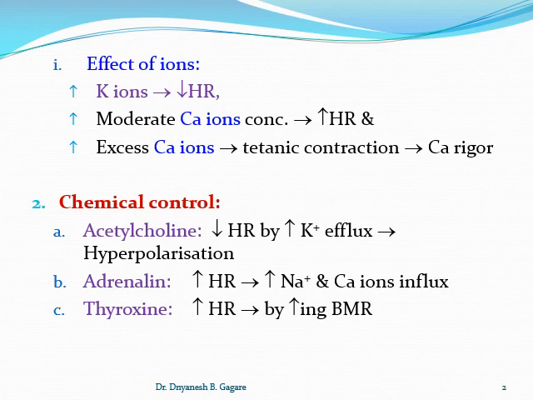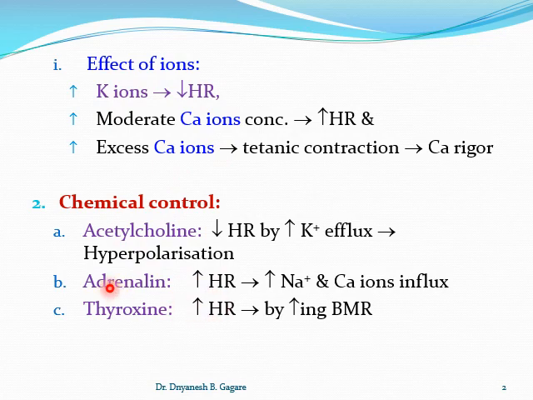Now see, chemical control. Chemical changes in the body, for example acetylcholine, a neurotransmitter released by the parasympathetic nerves. Also, if acetylcholine or cholinergic drugs are injected in the body, they also inhibit the heart. So acetylcholine decreases the heart rate, and it causes hyperpolarization. Acetylcholine increases the permeability for the potassium ions.